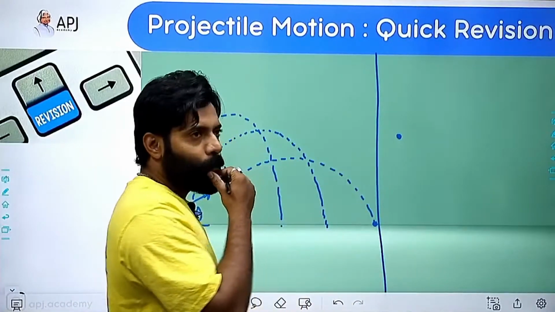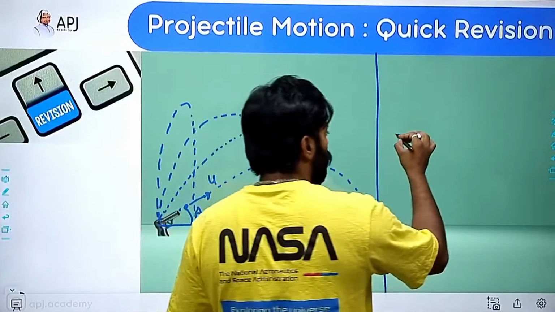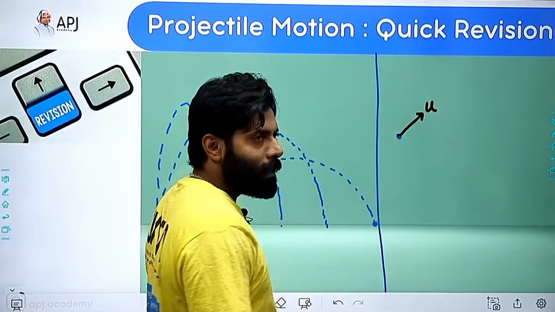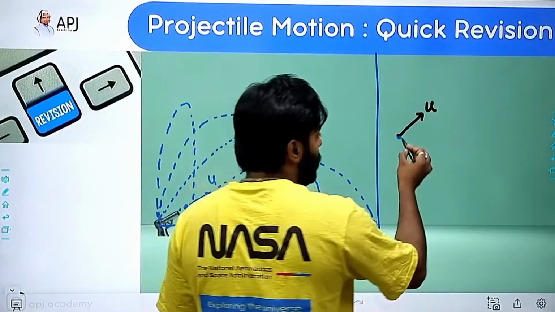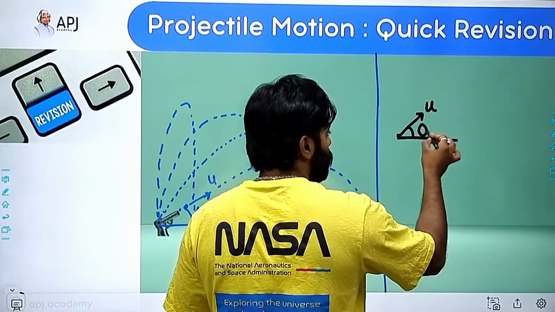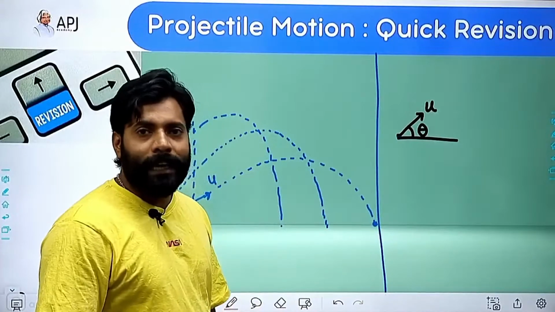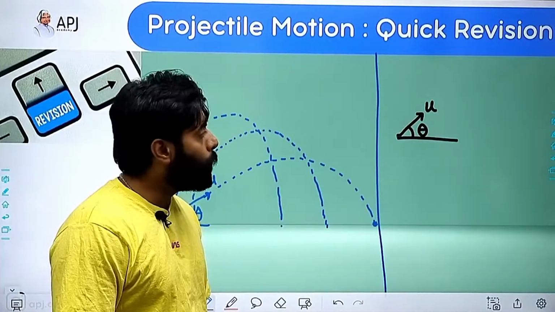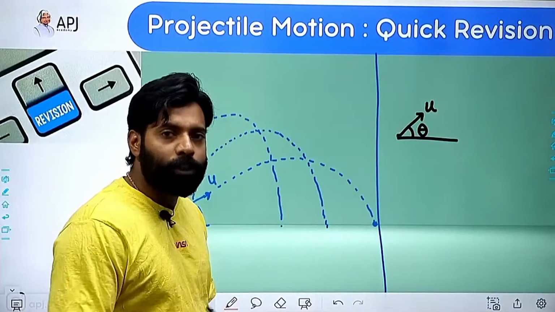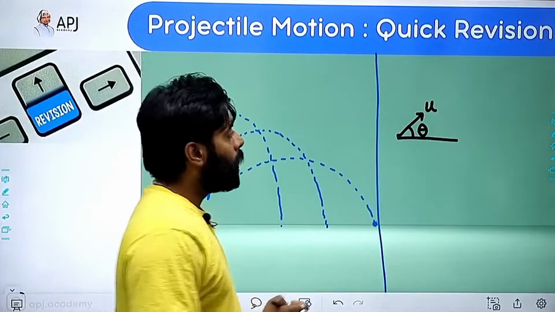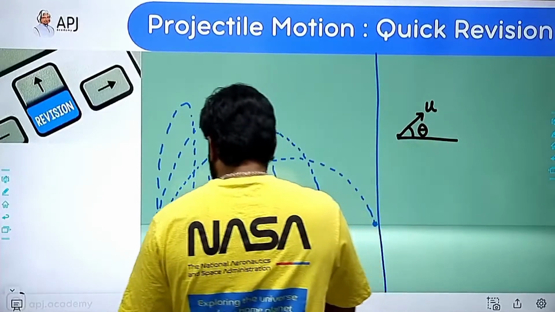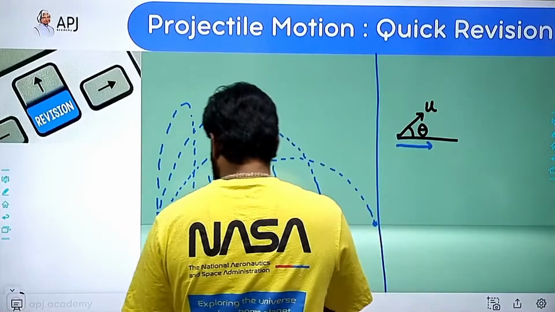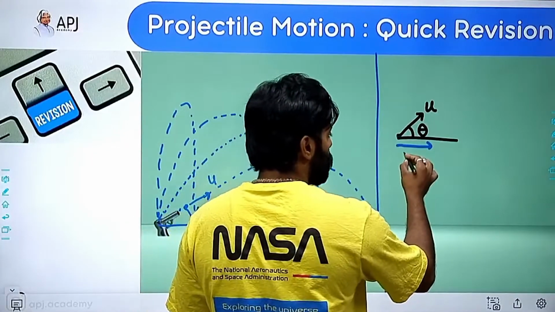I am telling you that if you find that an object is projected with a velocity u that is making an angle theta with the horizontal, then I can resolve this thing in two parts.